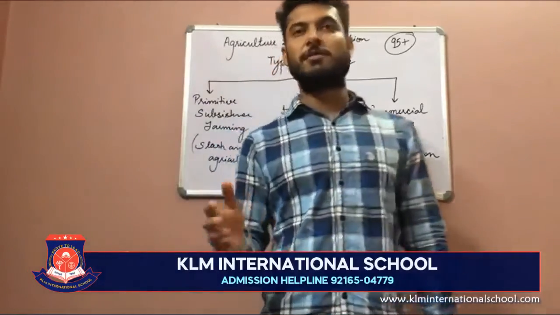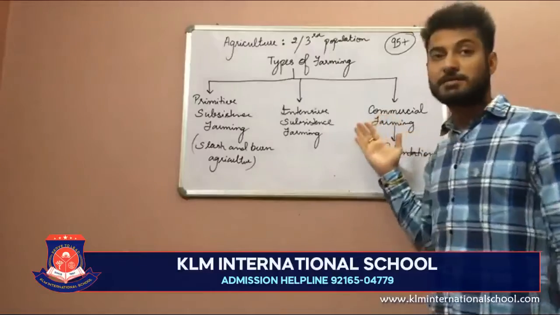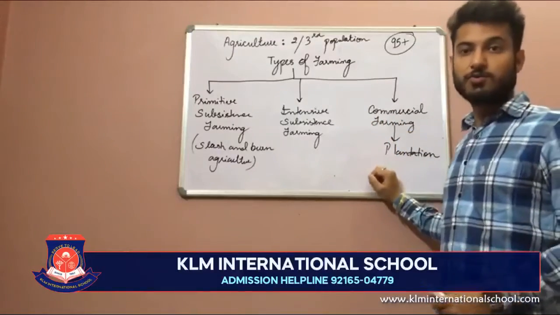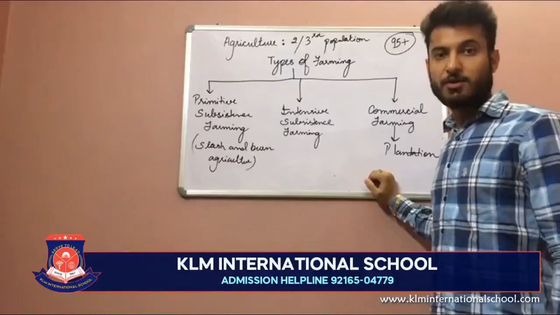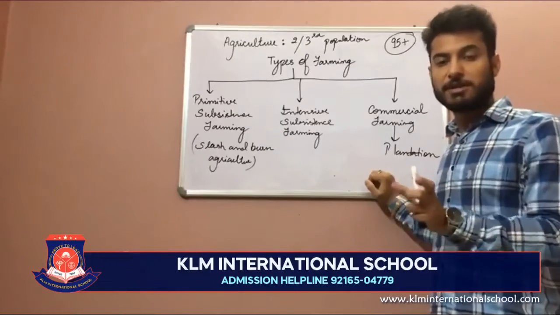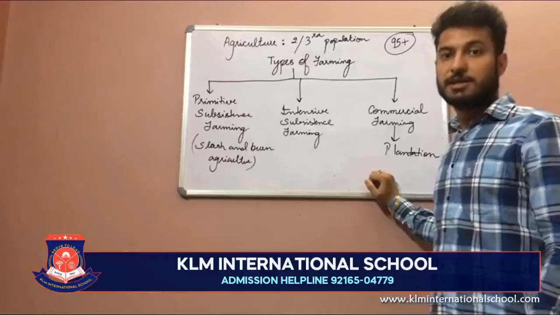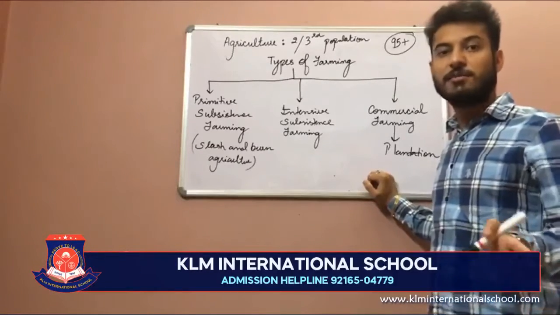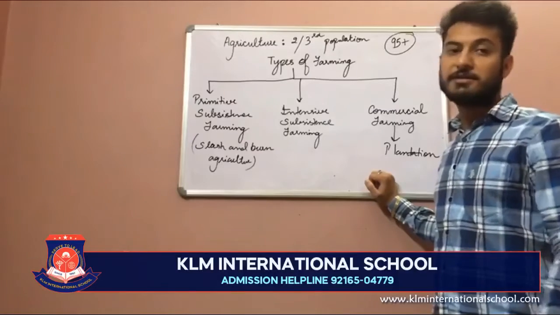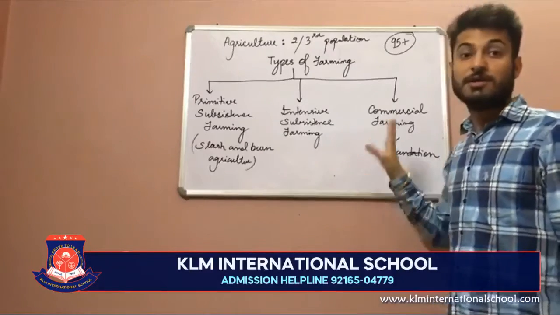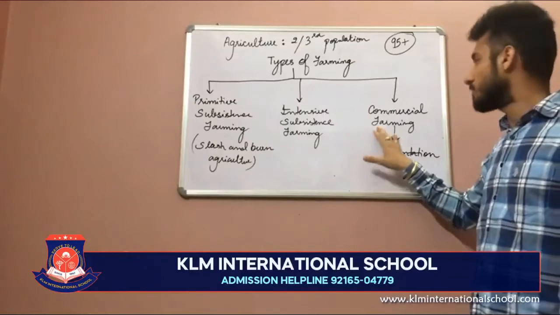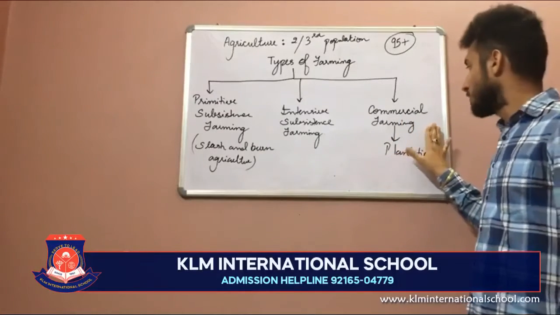And क्या है बच्चे commercial farming? Commercial से ही नाम पता लग रहा है, that it is something related to the market. The crops that are grown in order to earn more profits from the market, और पूरे market के लिए ही बनाए जाते हैं, are planted only for the market. The farmers plant these crops, and when they see that the crop is ready, they sell the produce in the markets and earn money. Such crops grown with the aim of earning more money and profits are known as commercial farming.